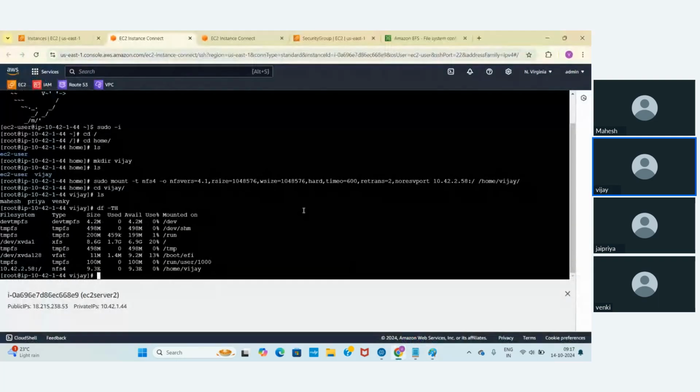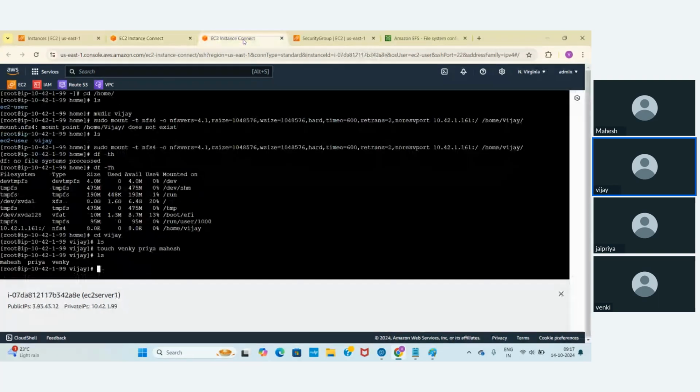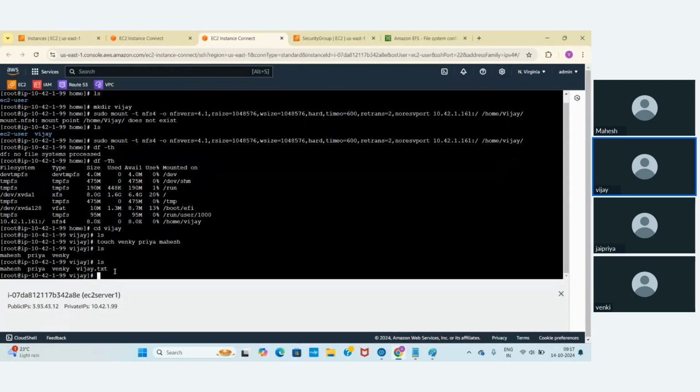Let me go back, and I am in EC2 instance 2 now. I have this one, right? I'm creating a few more files. I'm creating Vijay.txt. Let me go back to EC2 instance 1 and refresh it. See here, Vijay.txt comes.